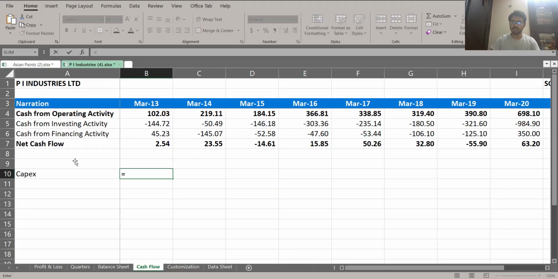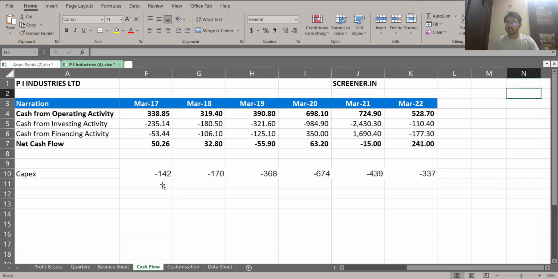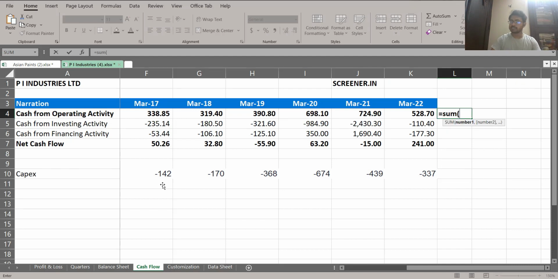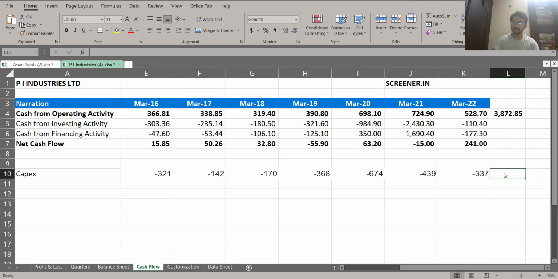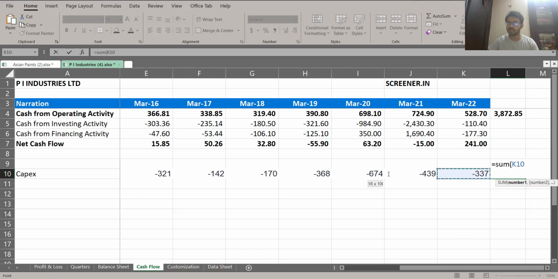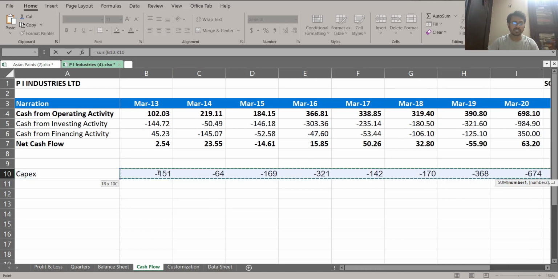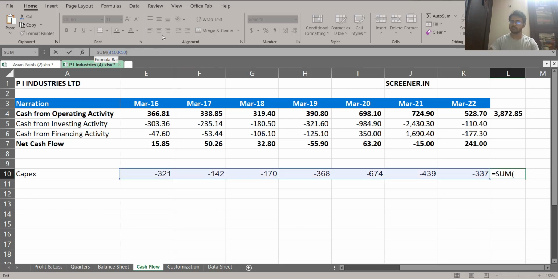This is your capex, right? And now this is your capex number. So let us calculate over the time how much money this company has generated since 2013. This is the summation, a simple summation that you can get. And let's also see the capex number. So let us also make a summation of your entire capex number, which is around 2835. We have to use a negative sign here.